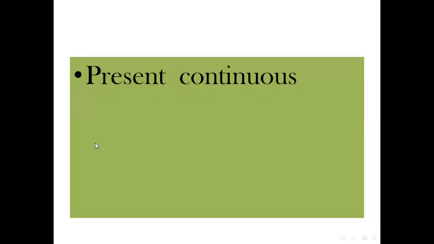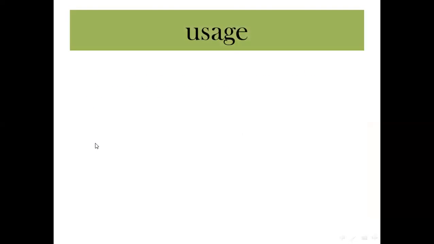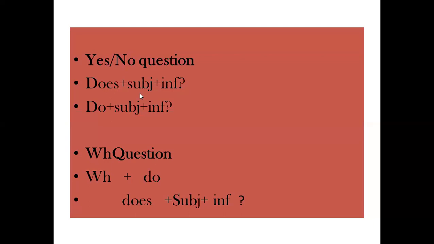For example, does he go to the club? And of course the answer will be yes, he does, or no, he doesn't. If I want to use do, you go to the club? And of course the answer will be yes, I do, or no, I don't. How about the WH?